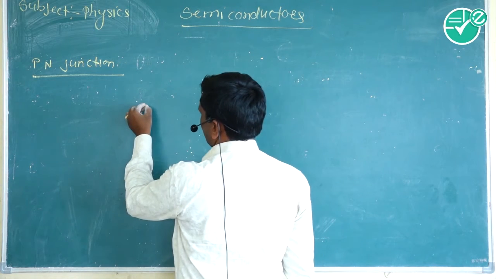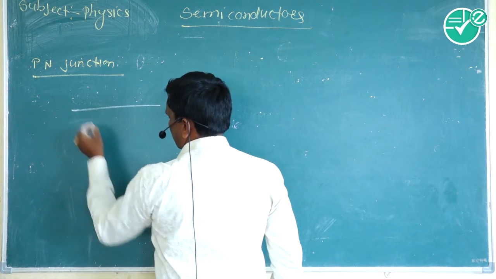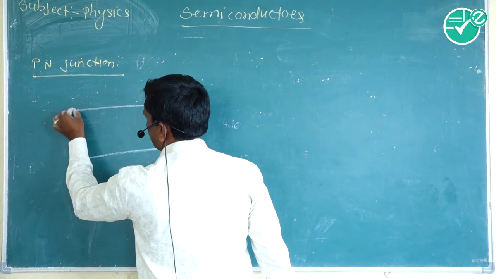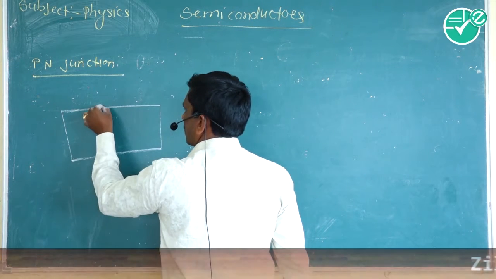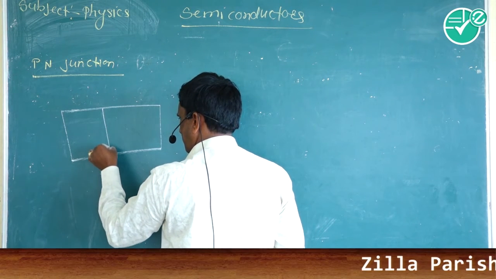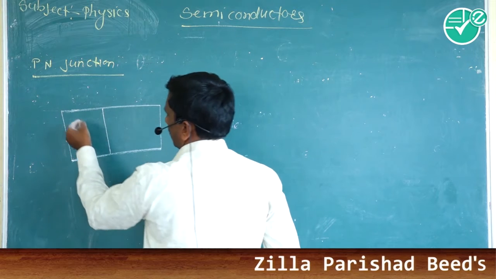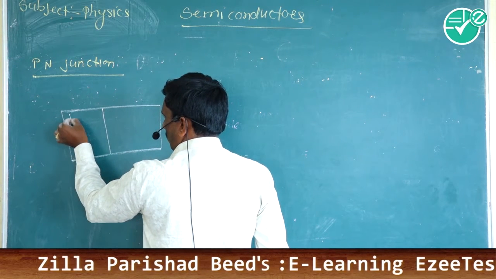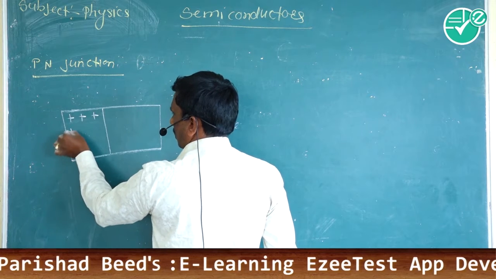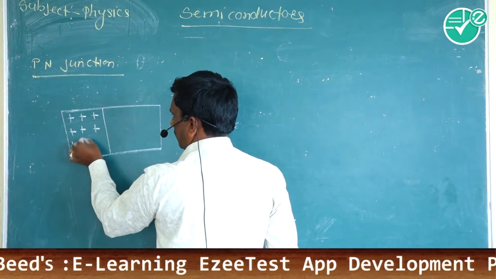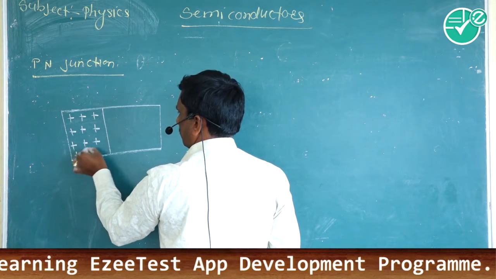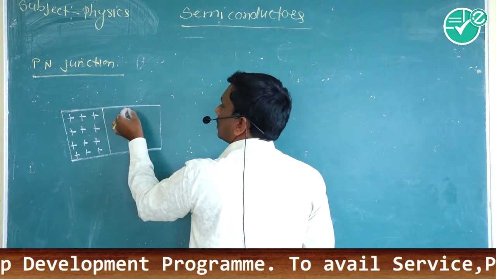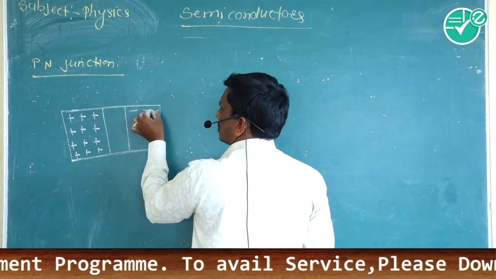Like this p-n junction: in the half part there are the holes, and in the other half part there are the electrons.